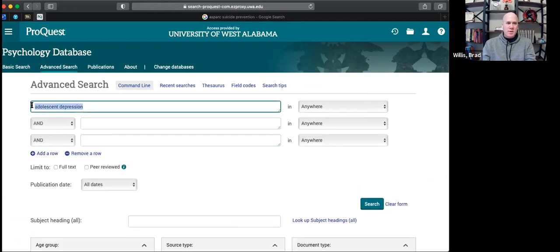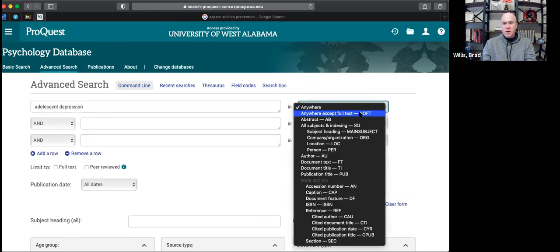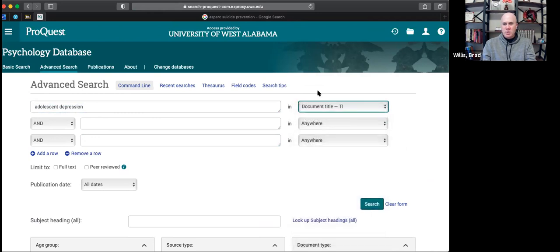And so maybe we'll come in here and say, instead of anywhere, we want to search, and you can search for all these different things here, right? Very cool. And so let's say we want to search for any article. These are all, by the way, the database is filled with only scholarly peer-reviewed articles, okay? And some ebooks, things like that.